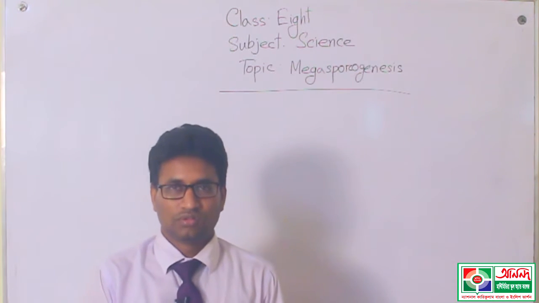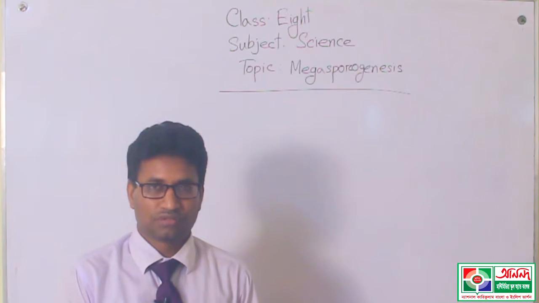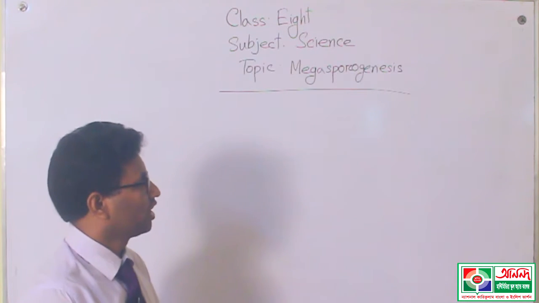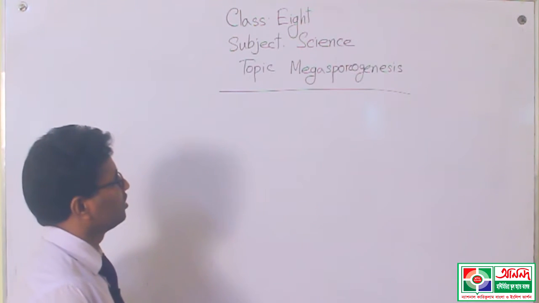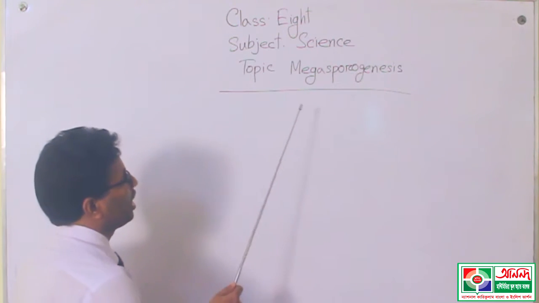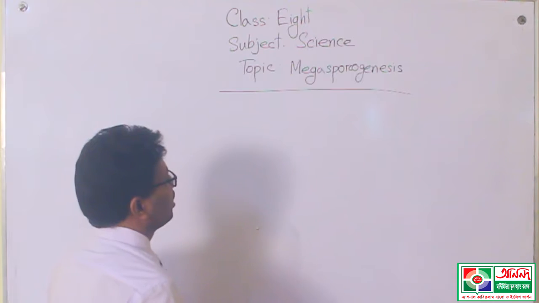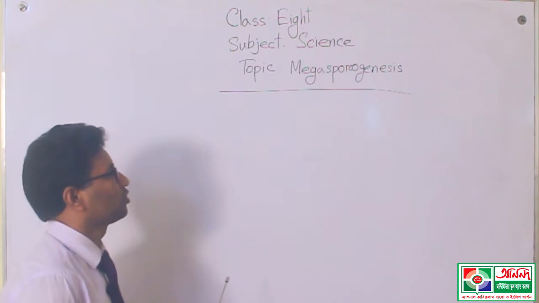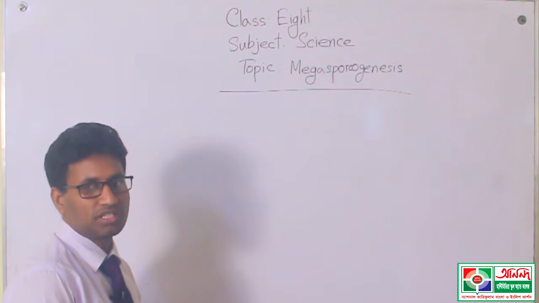Now let's go to our lesson. The name of the topic is megasporogenesis, and I have already discussed some information about it.